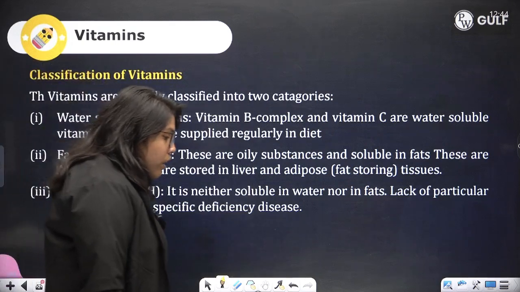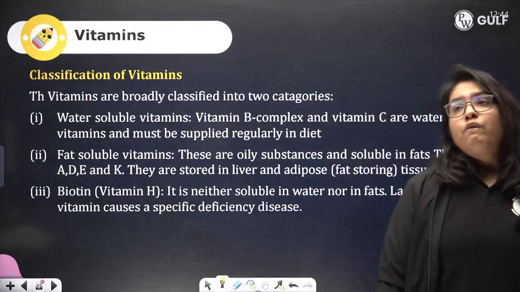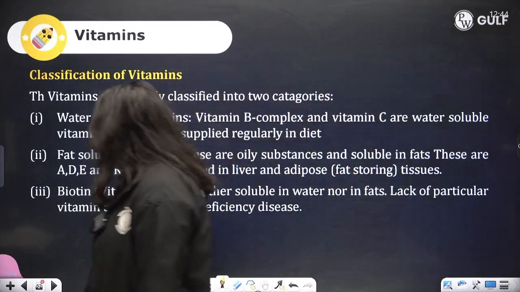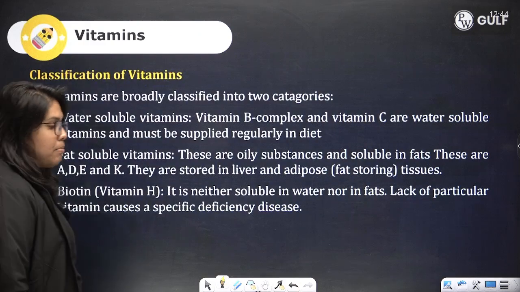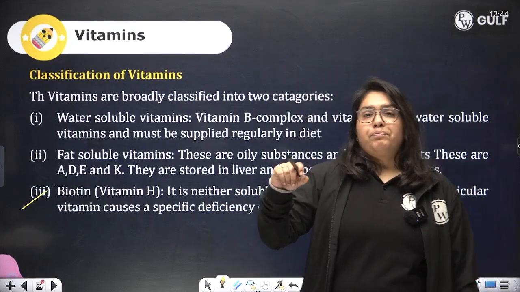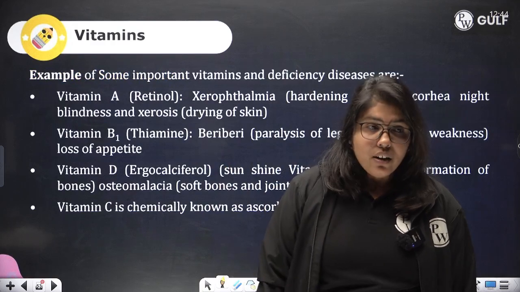Water soluble are B and C vitamins. Fat soluble is A, D, E, and K. And biotin, that is vitamin H, is neither soluble in fat nor in water. Now the problem is, they are required in very small quantities. But if these quantities are not met, they cause diseases.